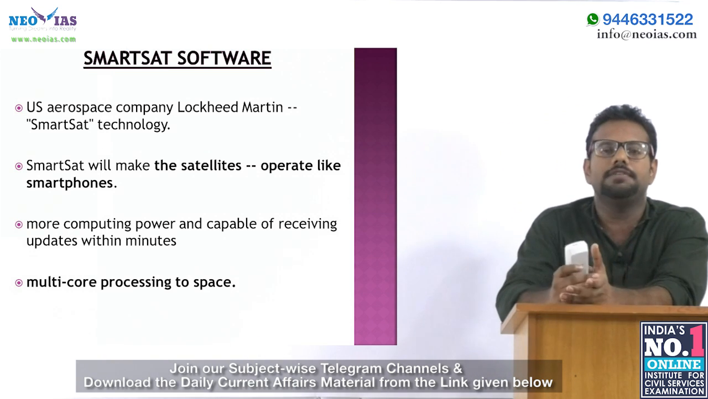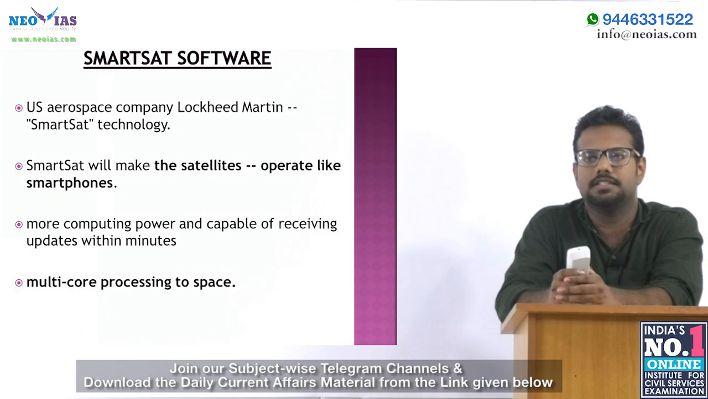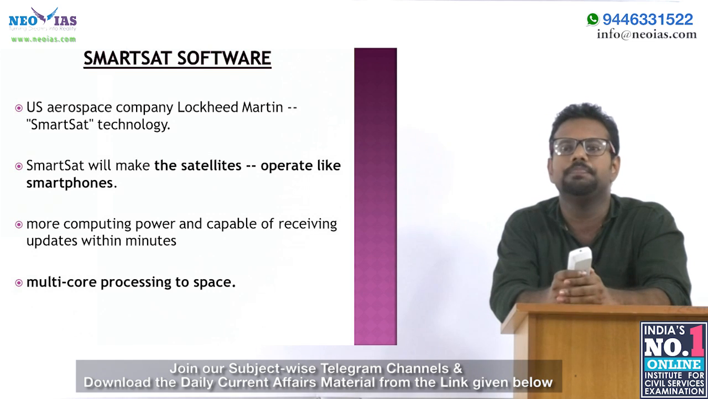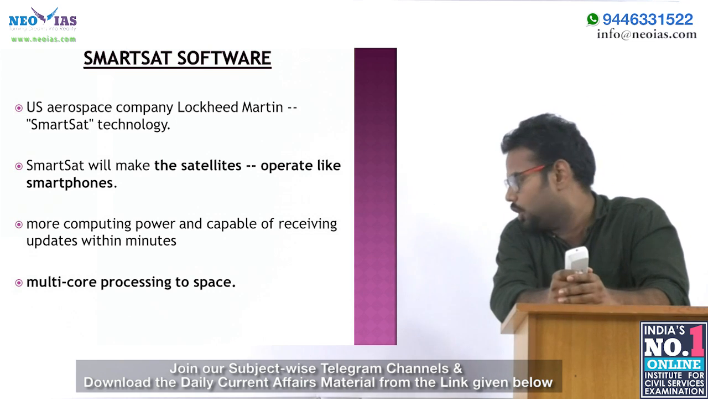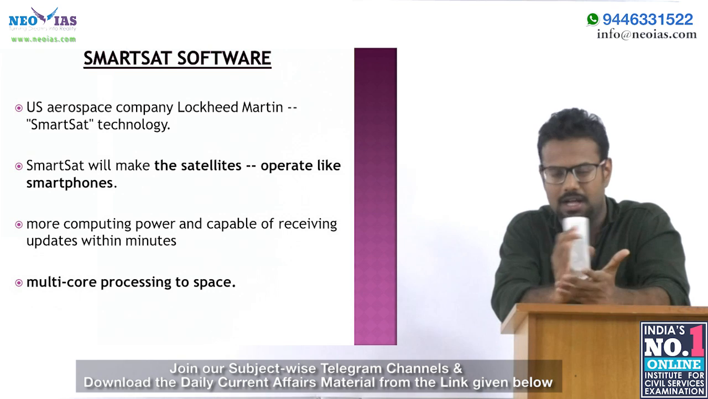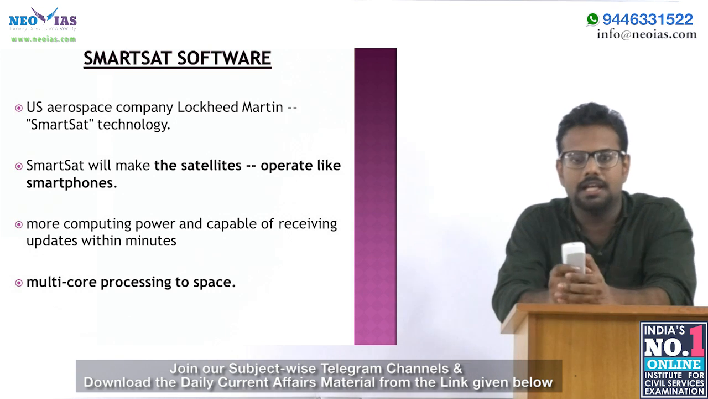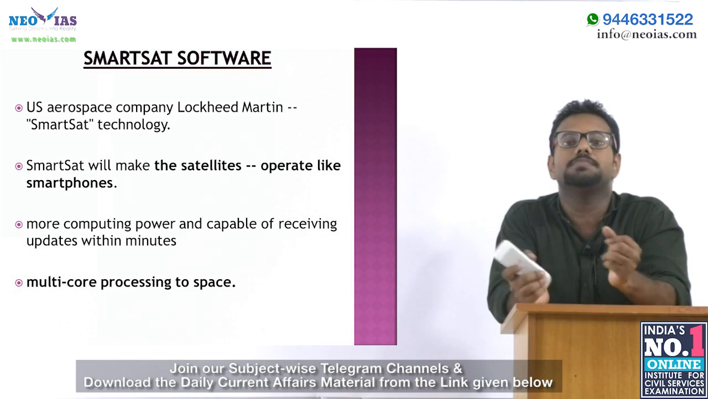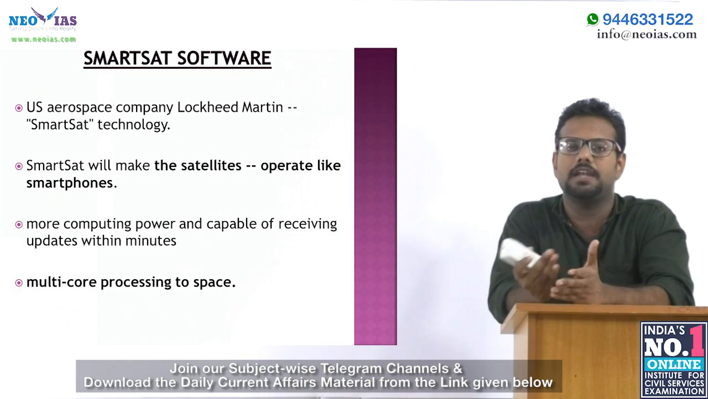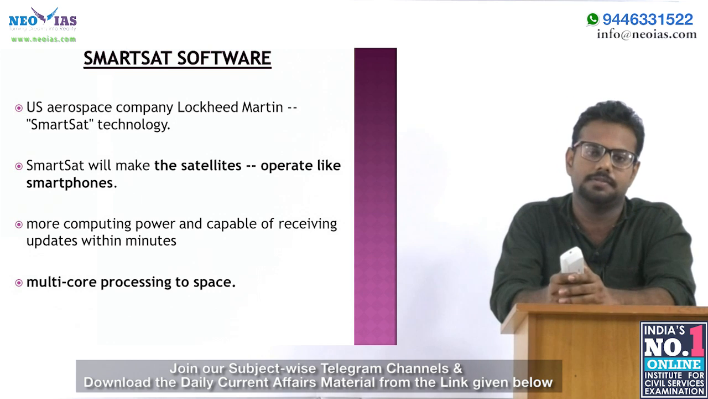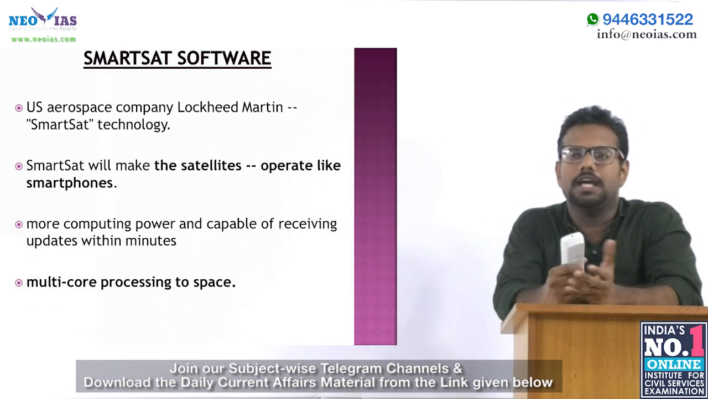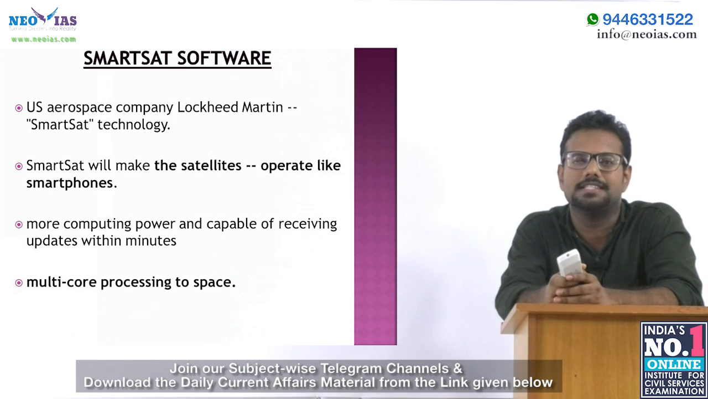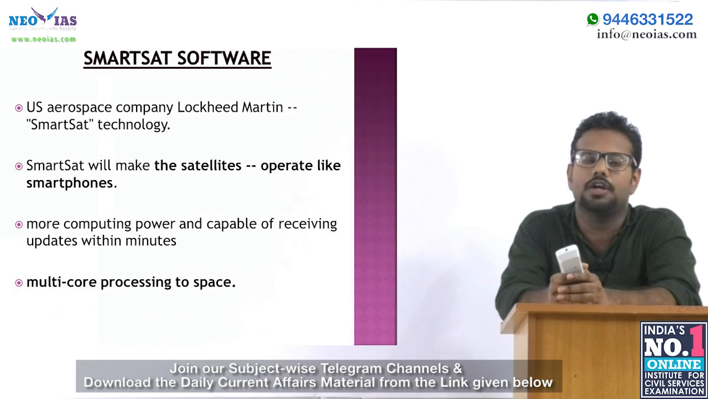A new solution for this is the SmartSat software, launched by the company Lockheed Martin of the United States. The company name is not important. By using this software, the satellite can be accessed or operated like a smartphone. As the name suggests, SmartSat means smartphone-kind of satellites. By enabling this software, we have more computing power and can receive updates within minutes instead of days or weeks.